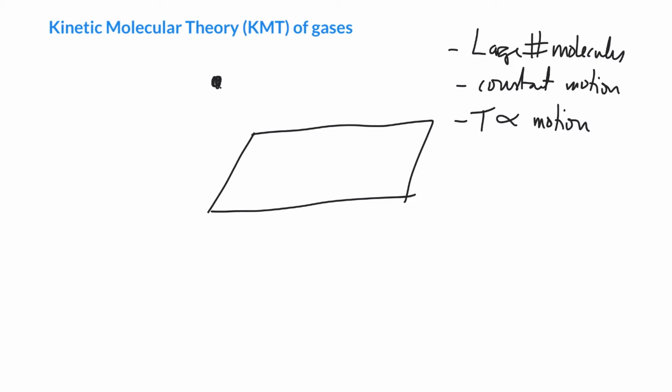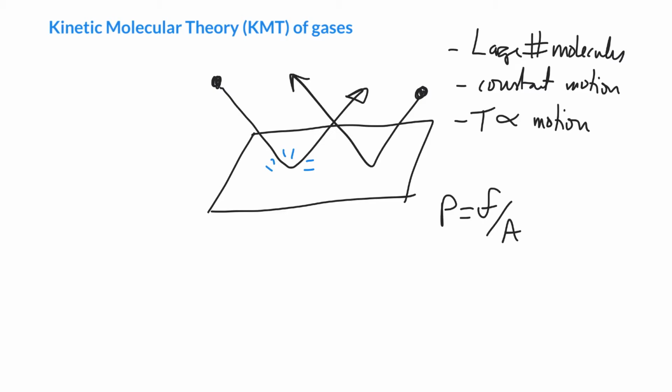So what's going on here? We can understand what causes pressure. We said before, pressure is force over area. And if we ask ourselves what is causing the force, in kinetic molecular theory, the force is coming from the molecules striking the surface. Right now you are being struck by molecules moving at several times the speed of sound, and that is causing a force everywhere they bump into your cheek or your eyebrow or your head or whatever it may be. That little impact causes a force, and if we divide it by the area, that gives rise to pressure. So that is really awesome.